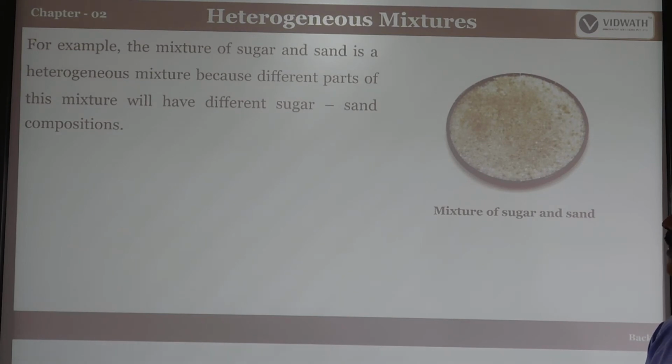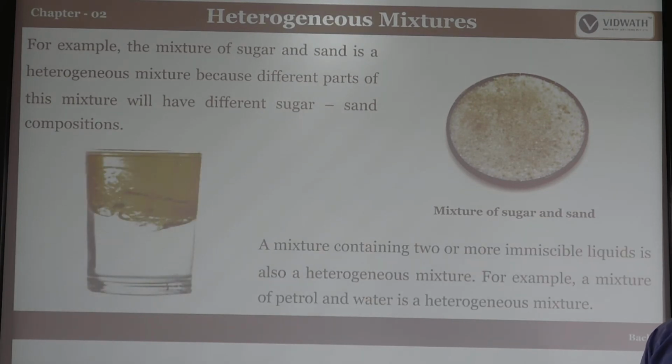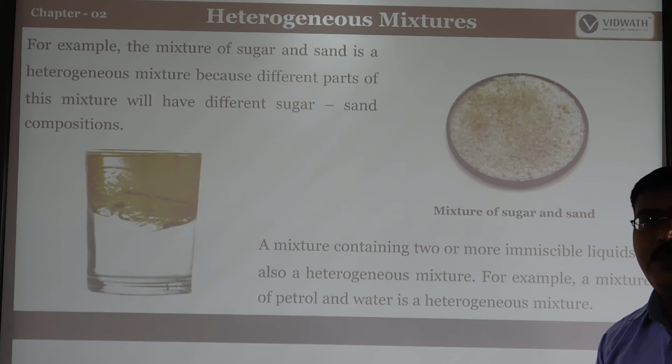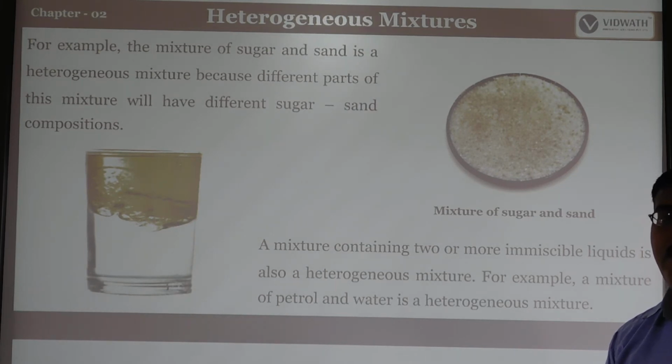For example, if you take sugar and sand, by observing them you can tell they are heterogeneous mixtures, because the different parts of the mixture differ in composition. If you look at sugar and sand they may look similar, but their physical properties are different from each other. So it is called a heterogeneous mixture. A mixture containing two or more immiscible liquids is also called a heterogeneous mixture. For example, a mixture of petrol with water.